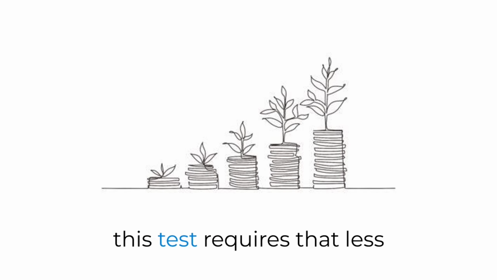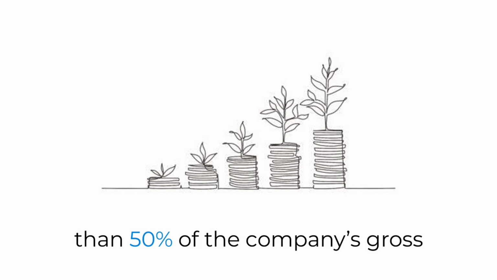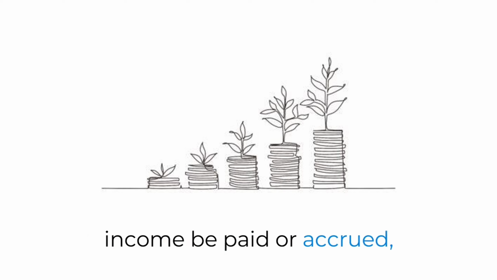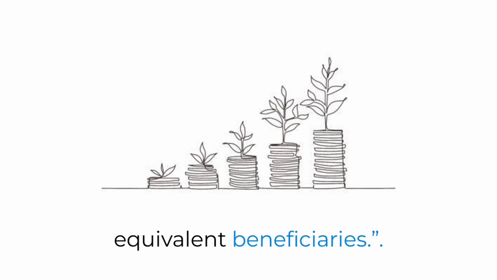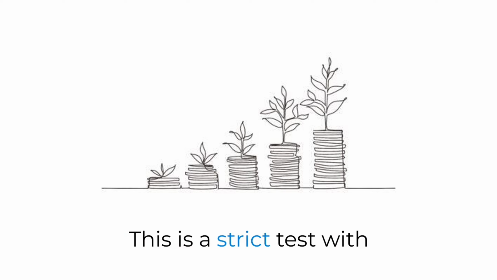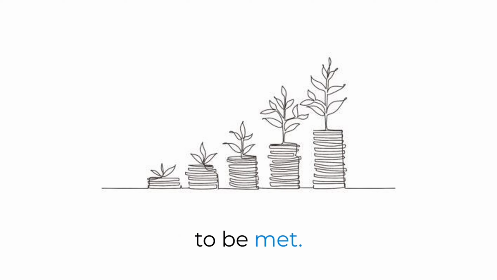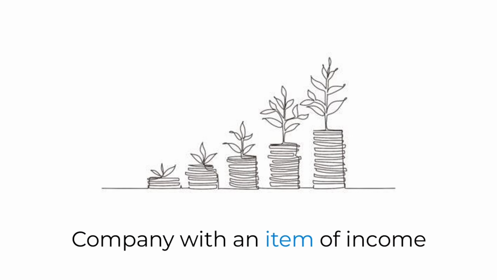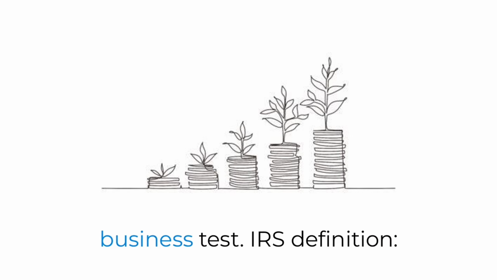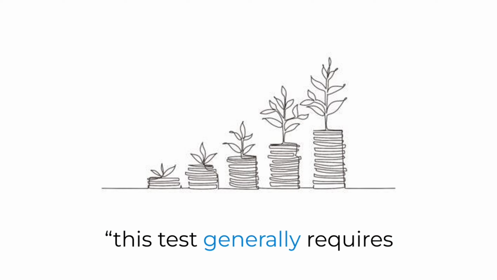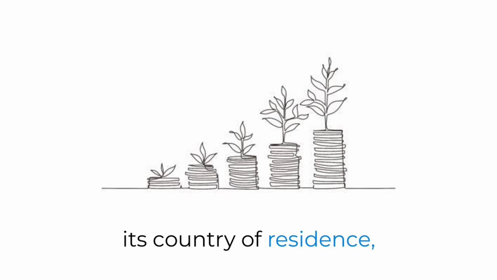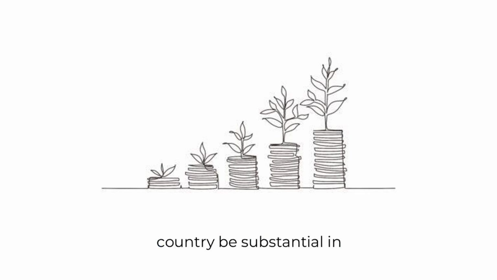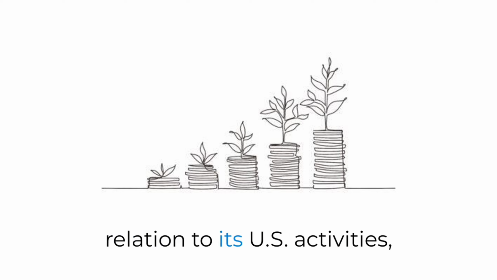In addition, this test requires that less than 50% of the company's gross income be paid or accrued, directly or indirectly, to persons who would not be equivalent beneficiaries. This is a strict test with several criteria needing to be met. Company with an item of income that meets the active trade or business test. IRS definition. This test generally requires that the company be engaged in an active trade or business in its country of residence, that its activities in that country be substantial in relation to its U.S.